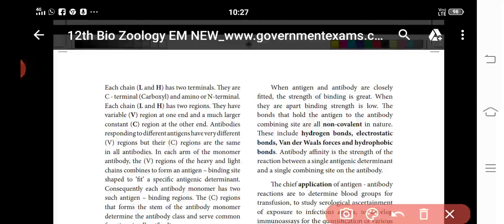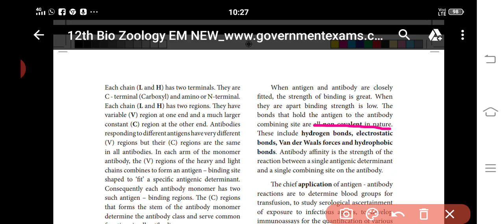The bonds by which antigen and antibody combine are non-covalent in nature. Some of these forces you know from chemistry: hydrogen bonds, electrostatic bonds, van der Waals forces and hydrophobic bonds.